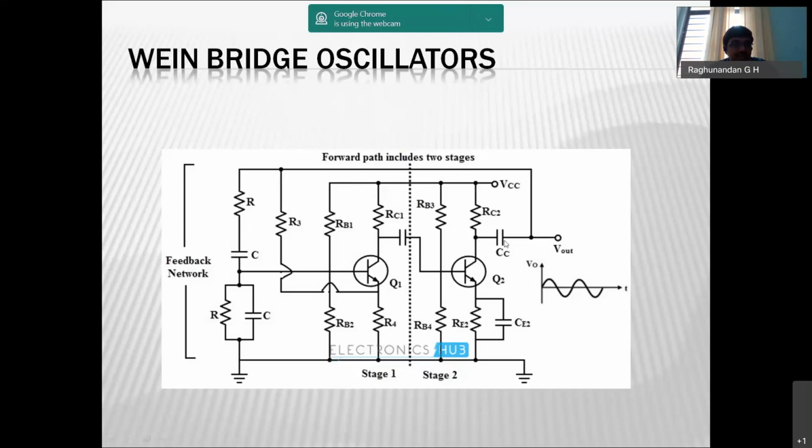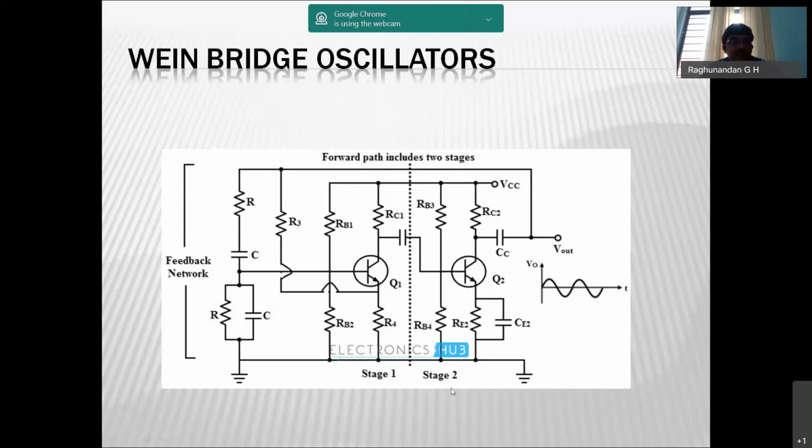And again, from the collector part, it is going to collect the signal. So again, some part of it will be fed as input, and again if you want to change the frequency, change the resistance values. So this is how the Wien bridge oscillator works. The Wien bridge oscillator has a two-stage amplifier and a frequency selective network. So this is the Wien bridge oscillator we are having.